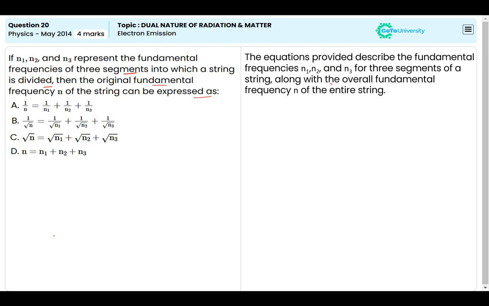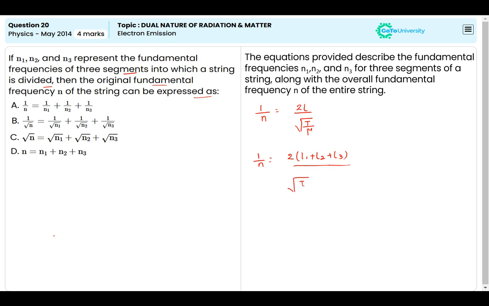of a string, along with the overall fundamental frequency N of the entire string. It is given by, we can write it as, that is 1 by N is equal to 2L divided by under root of T divided by mu. Then, since L is equal to L1 plus L2 plus L3, we can write that as 1 by N is equal to 2 times (L1 plus L2 plus L3) whole divided by